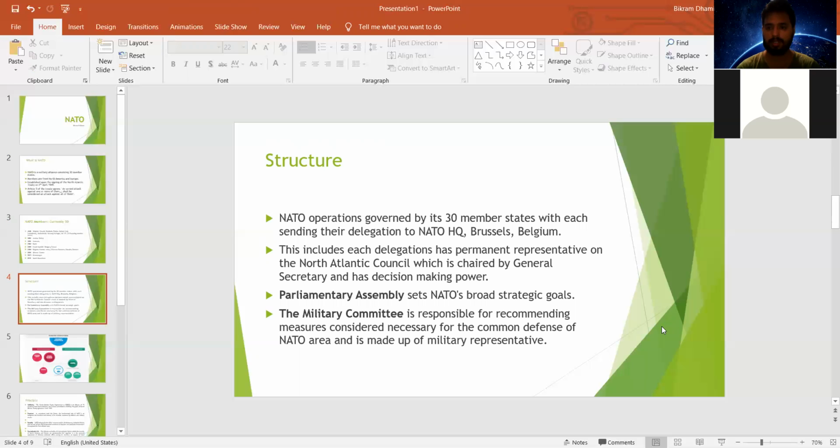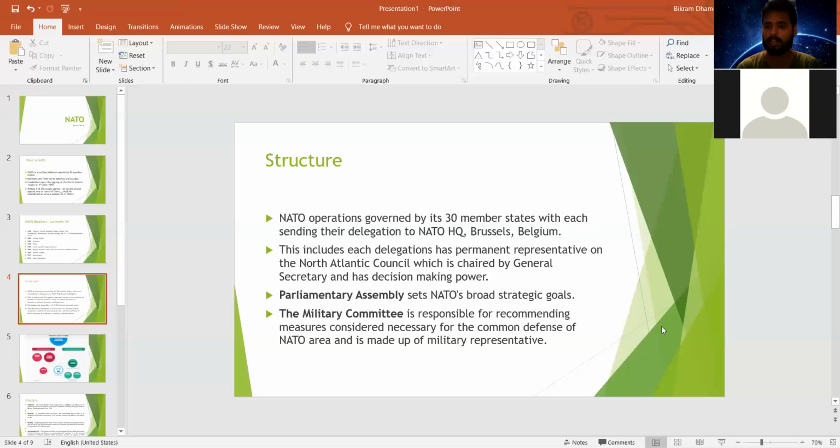All of the 30 member states under the NATO Security Alliance send their representatives, their delegation, to the headquarters of this organization, which is situated in Brussels, Belgium. Each delegation has a permanent representative on the North Atlantic Council, which is chaired by the Secretary General and has the decision-making power.